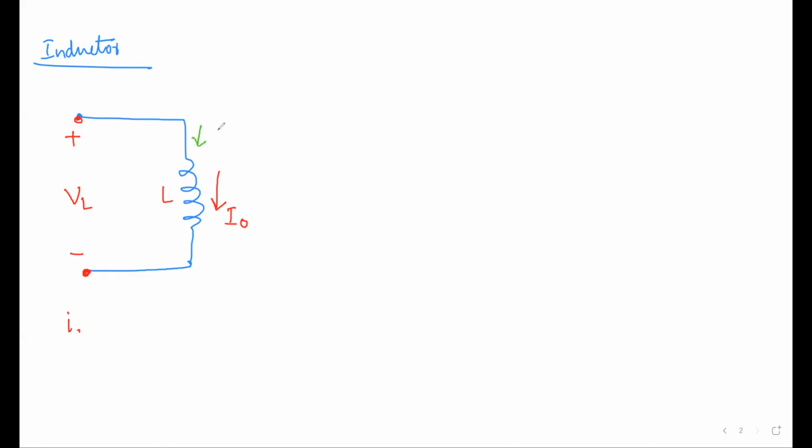I am representing the inductor current with small IL because it might be changing. I naught is actually some steady state value, let us say.